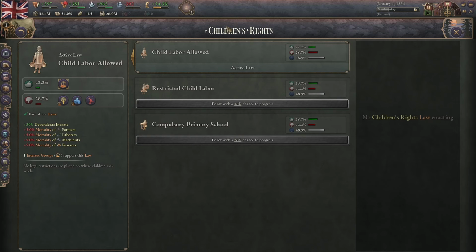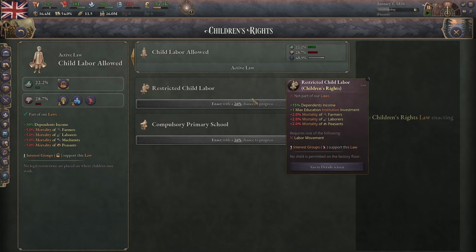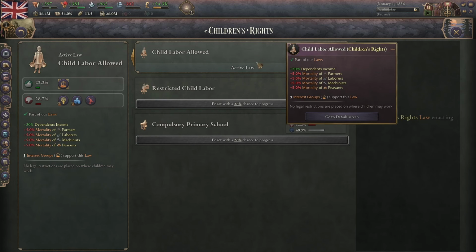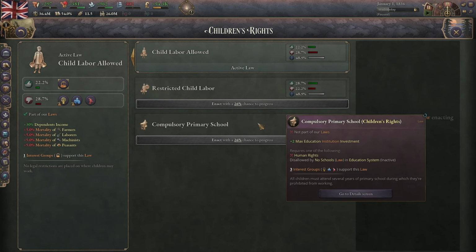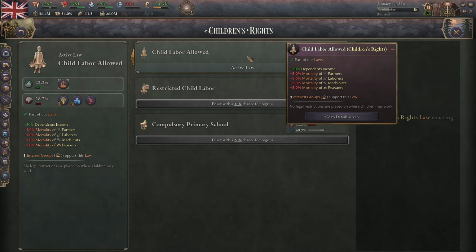Anyway, next one. Children's rights. Child labor allowed, restricted child labor, and compulsory school pretty much do all the same thing. You start with this, and the further you work southward, the more it disappears. It starts out with plus 30% dependents income. Dependents are basically the people in your country that are not a working adult male. Dependents are often the majority of the population because half of them are women, which aren't supposed to work if you don't have the laws for it, and children and old people. It also increases your mortality rate for farmers, laborers, mechanists, and peasants.